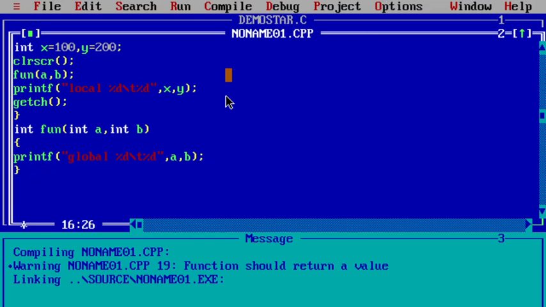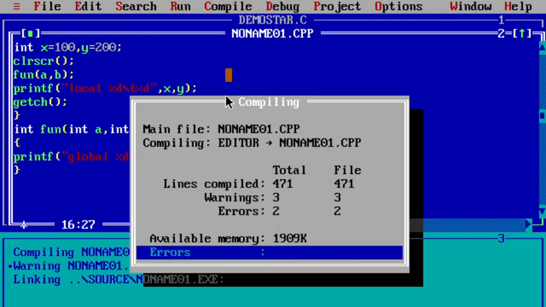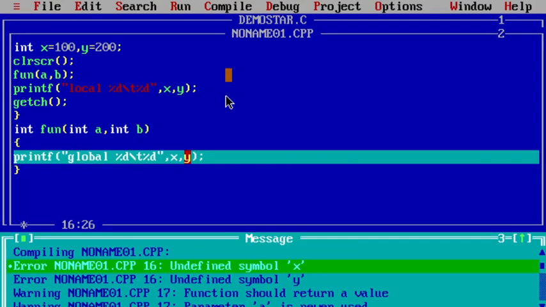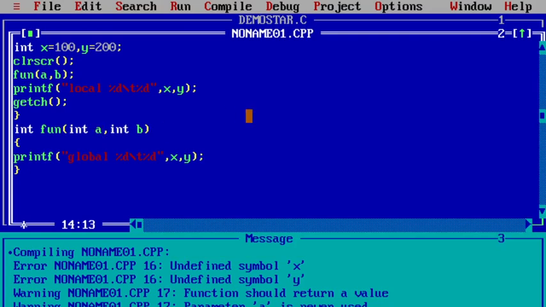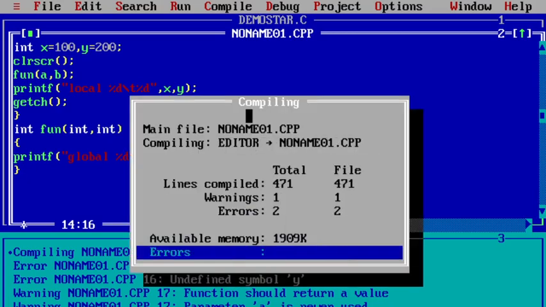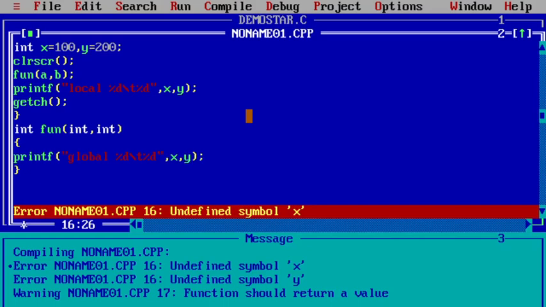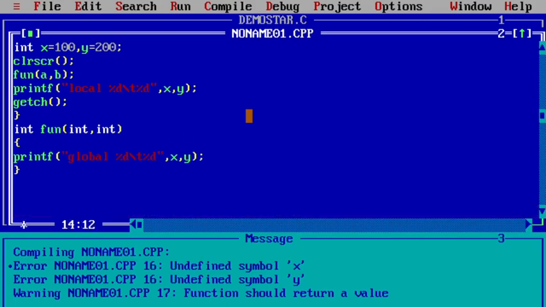Suppose I am printing x comma y here, am I able to print? Let us check. You cannot. You get an error. Why? Because of an undefined symbol. For A and B I did not get the undefined symbol. Why? Because they are globally declared, but here I am using x and y as local declarations. Fine, so if you don't want to use that, let us try it this way. Still you get an error because your x and y values are globally declared.